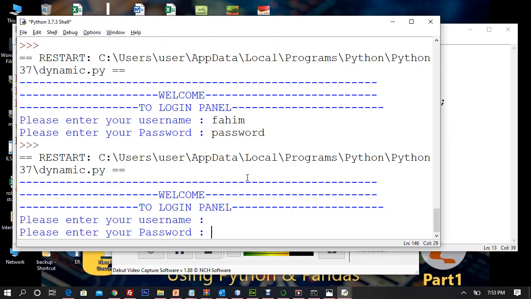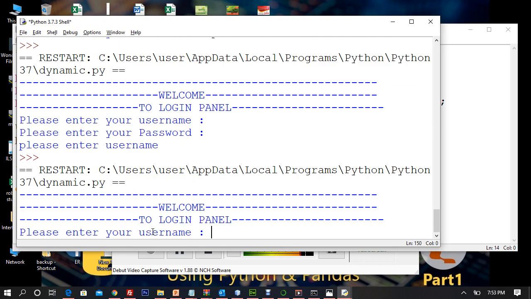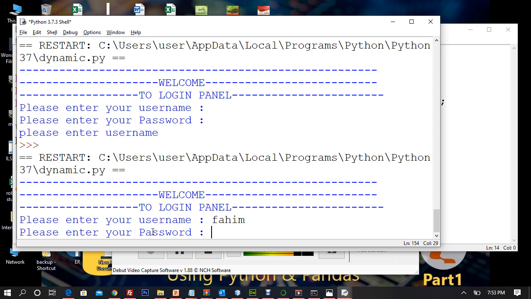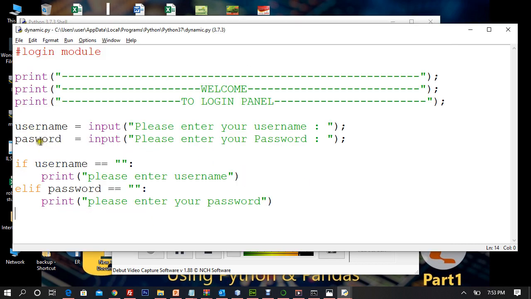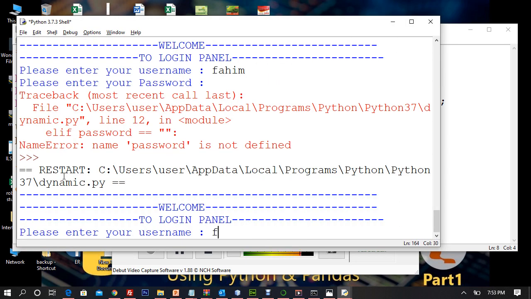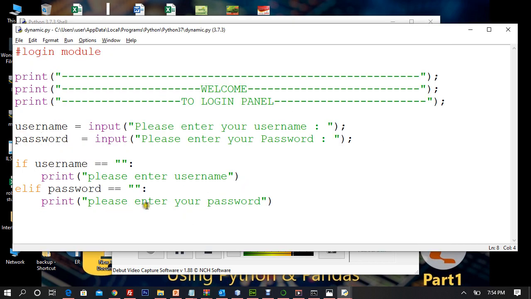If I enter nothing, so I get please enter username, right? Now if I enter username and I don't enter password, right? Okay, why do I get this warning? Maybe password, spelling mistake, my mistake. Okay, if I have entered username and I'm not entering password, I get please enter your password. I get this message, please enter your password, or we can say your password is empty, right?